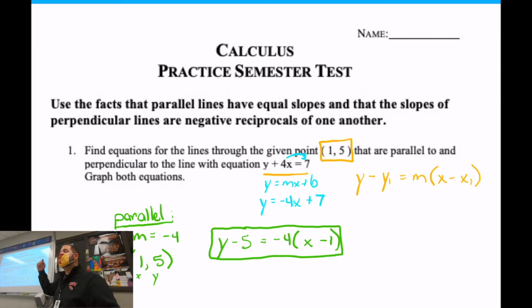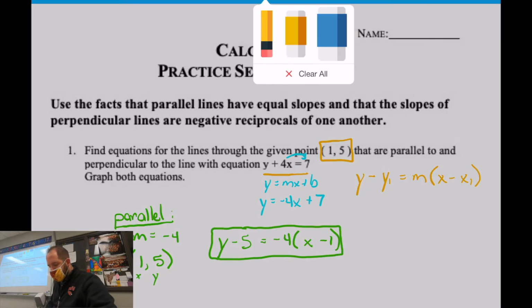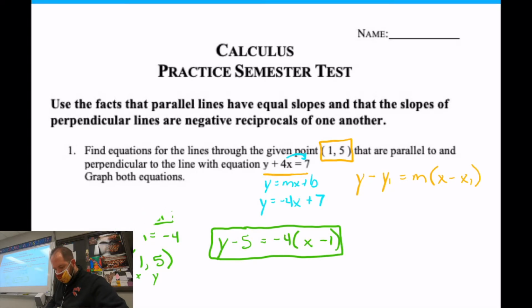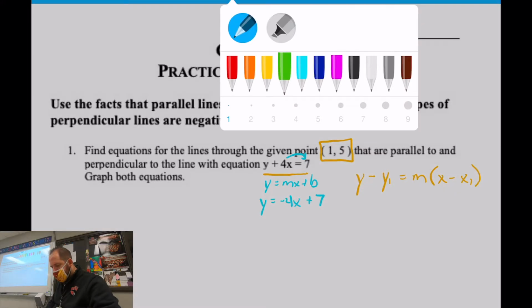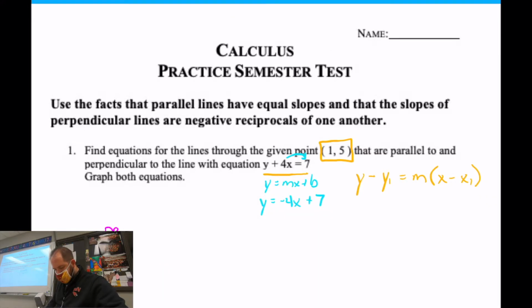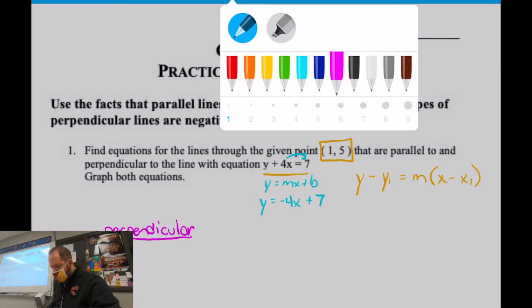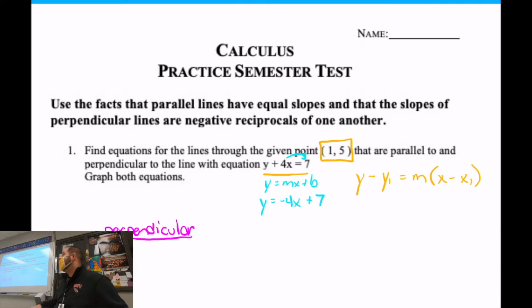Okay? All right, so now, if we go to perpendicular, I'm going to go to a new color here. Purple. Yeah, let's go to that purple color. All right, so same exact thing. Now we're going to go to perpendicular. That's pink. Purple for perpendicular. That pink. You know what I meant. I don't think I have a purple, but the pink will work. It's like indigo, but more purple. That's like a navy. That's pink. All right, anyway.